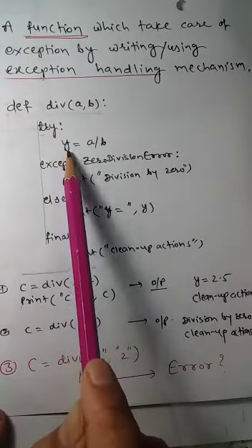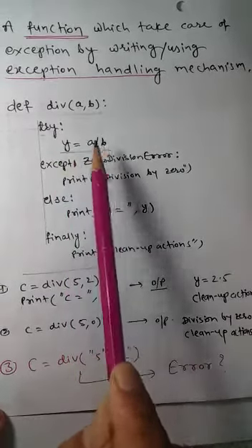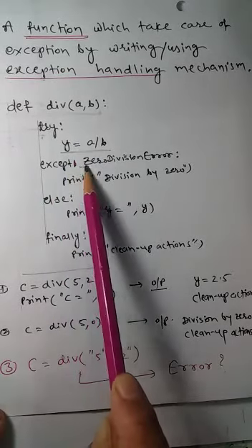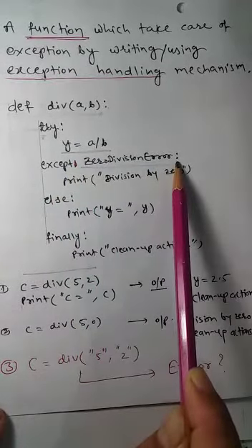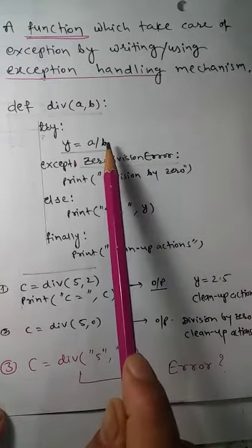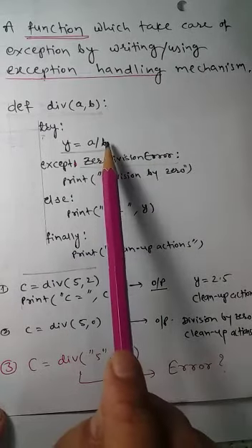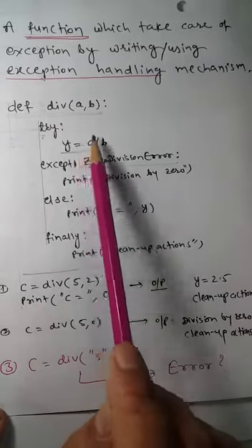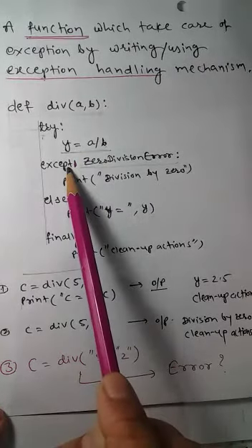The instructions which may cause an exception are written in the try clause. Then we have except ZeroDivisionError. If by mistake the user enters b equal to 0, this will be raised and handed to except.